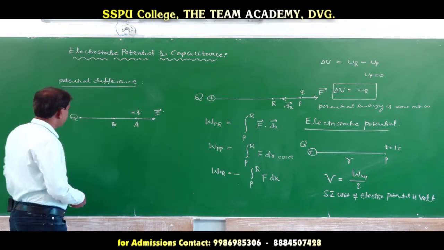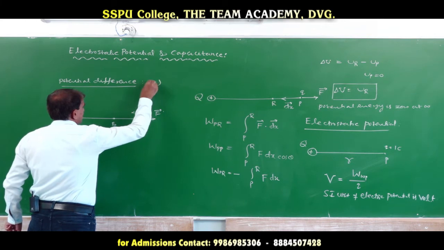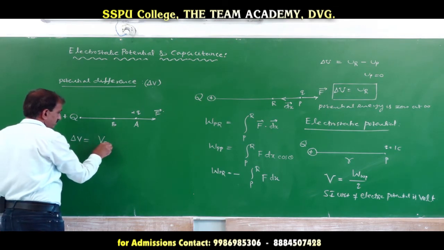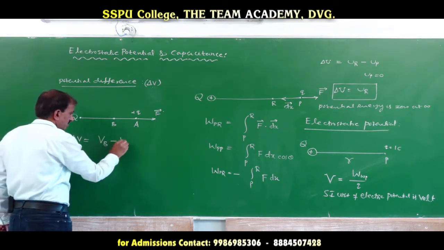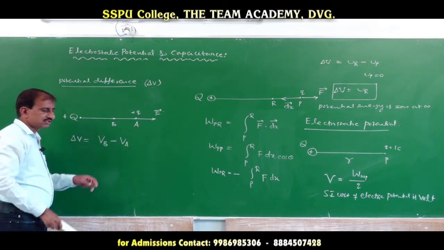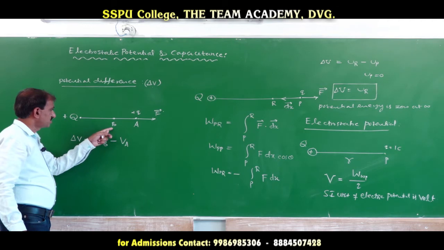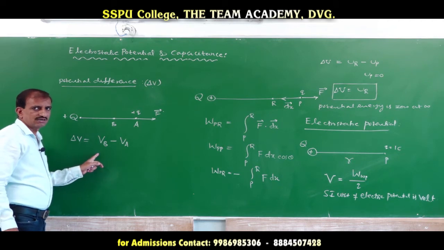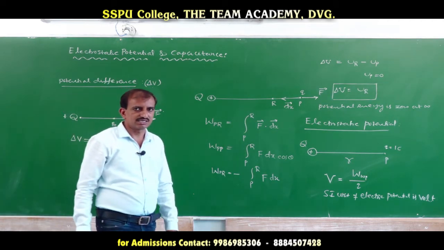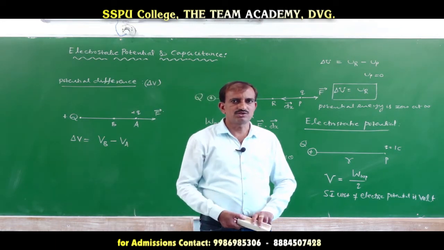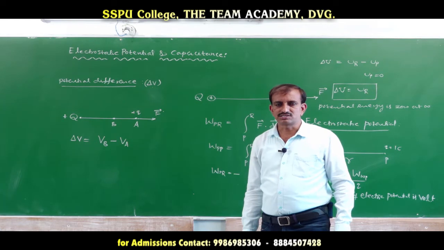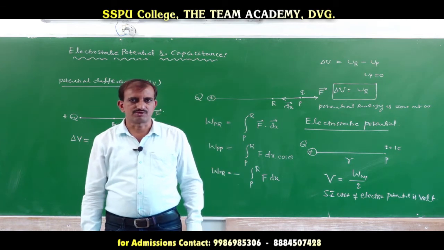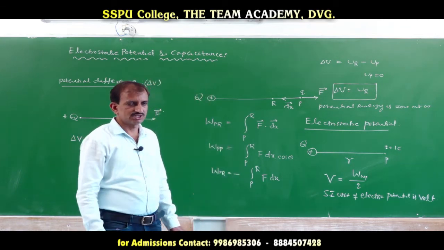This is called the potential difference, denoted by delta V. So delta V is equal to VB minus VA, the potential at B minus the potential at A. B is near to the charge q, so the potential at B is greater than the potential at A. So the electric potential difference between 2 points in an electric field is defined as the amount of work done in bringing a test charge from a point at lower potential to a point at higher potential. The SI unit of potential difference is also volt.